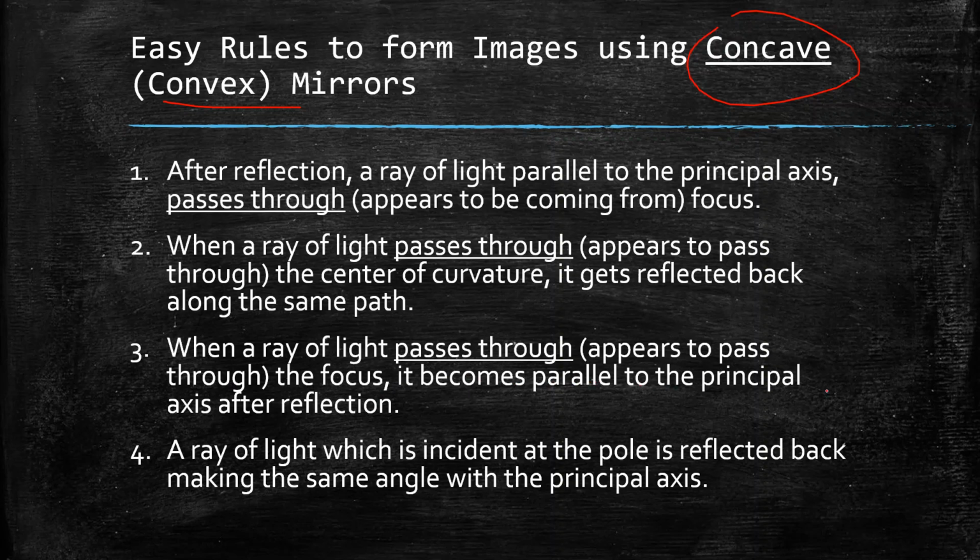When a ray of light passes through or appears to pass through the focus, it becomes parallel to the principal axis after reflection. And fourth, the ray of light which is incident at the pole is reflected back, making the same angle with the principal axis. Now, keeping these rules at the back of our minds, let us see how the images are formed.